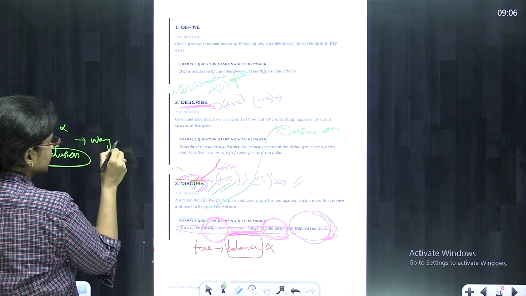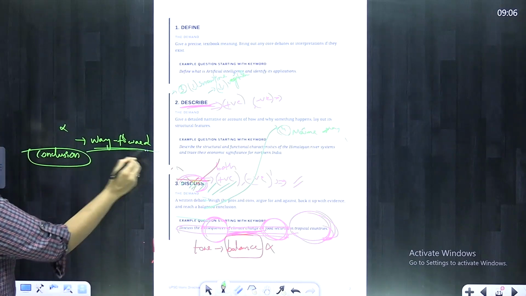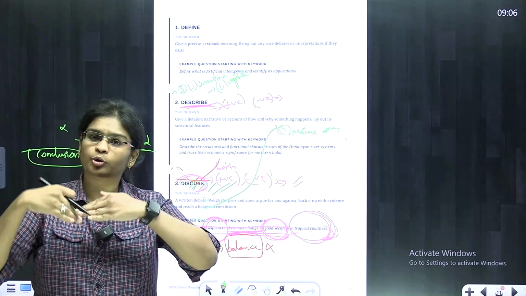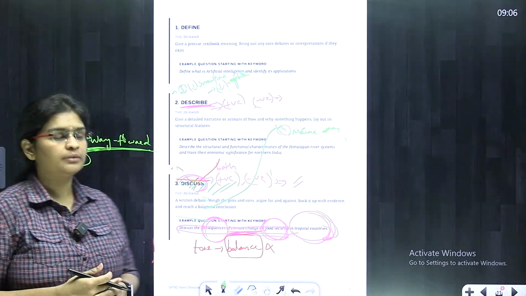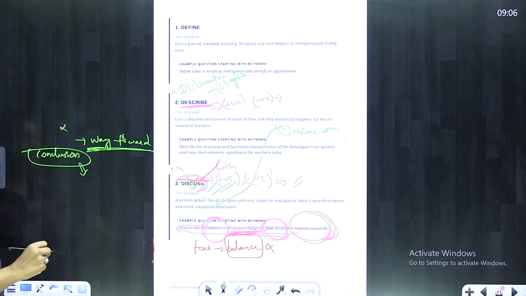We must mention the way forward in the conclusion itself. If space is available, you can write the way forward above the conclusion. But if the space is not available, you can write the way forward in the conclusion itself.